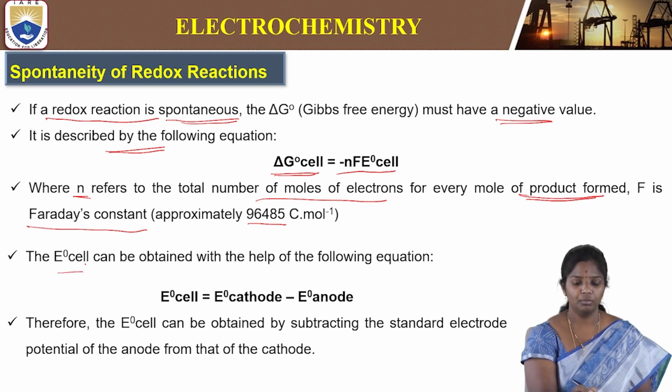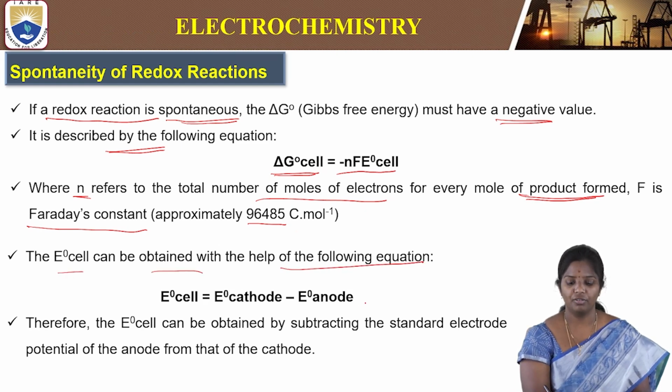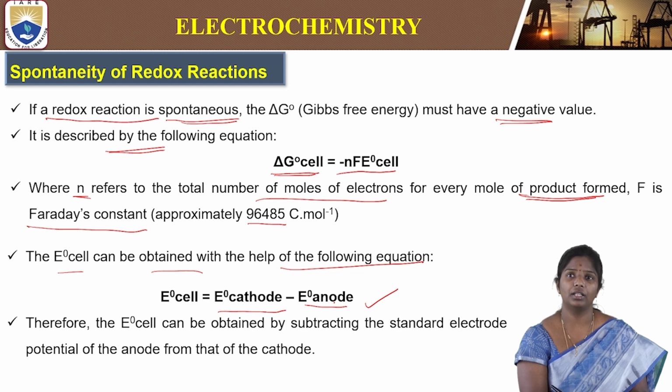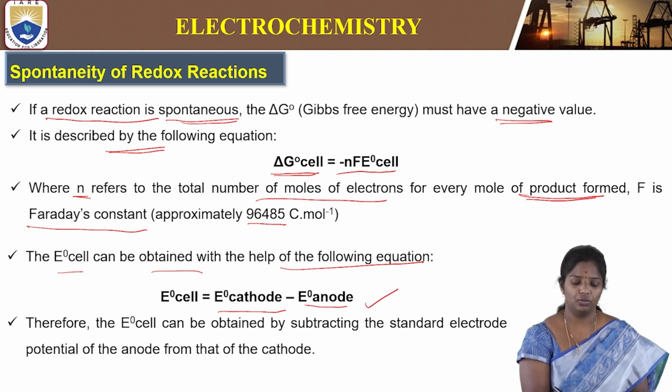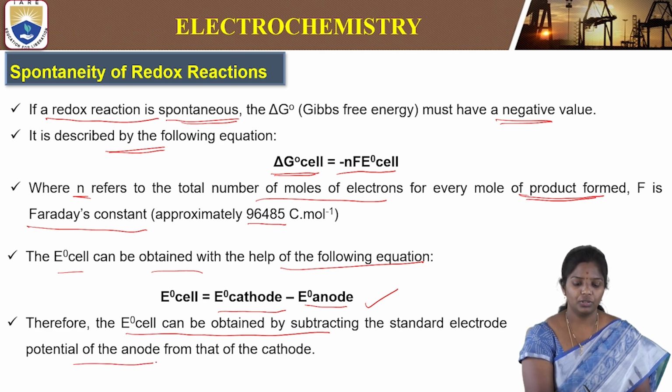E naught cell is equal to E naught cathode minus E naught anode. Therefore, E naught cell can be obtained by subtracting the standard electrode potential of the anode from that of the cathode.